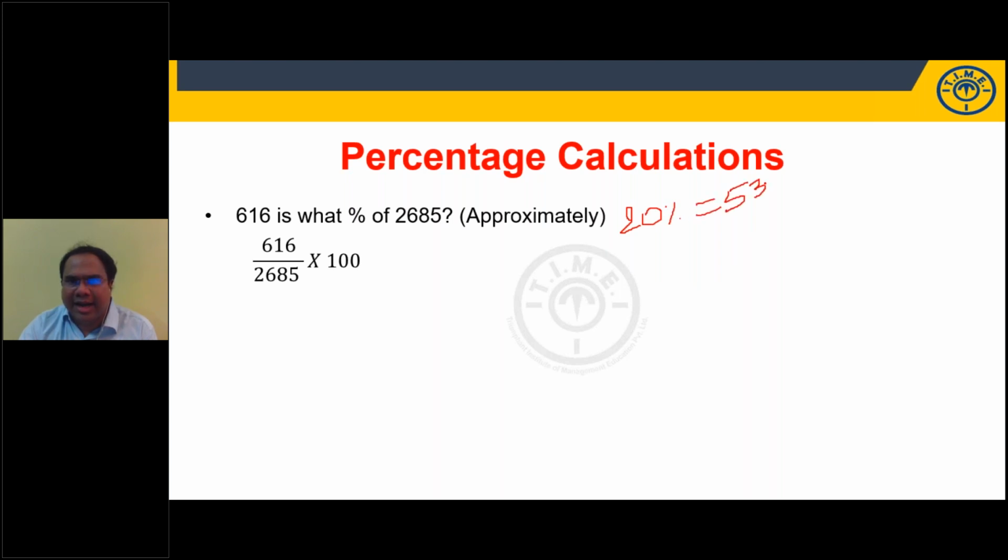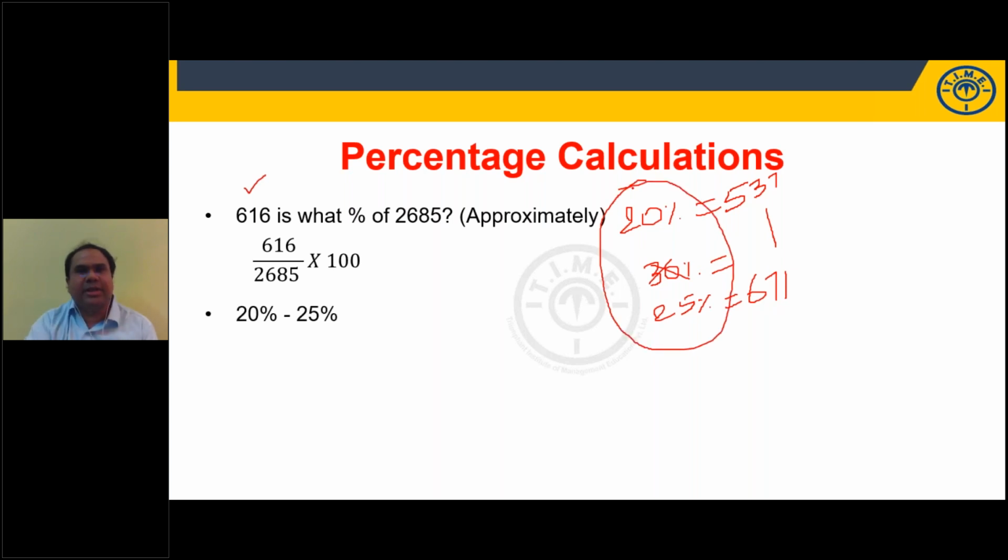Another approach I am discussing. Let us take 25. We have done 25%. 25% is 671. The value we need is 616. It is between 537 and 671. That means my answer should be between 20% and 25%. Stop there. Look at the options. If there is only one option between 20 and 25, we can easily answer the question, students. That should be your answer.